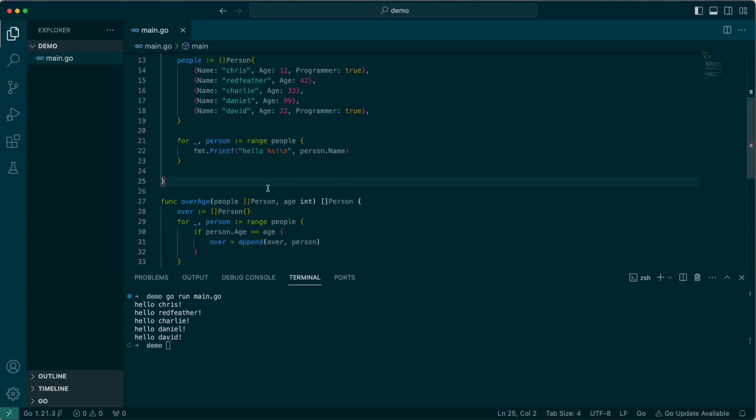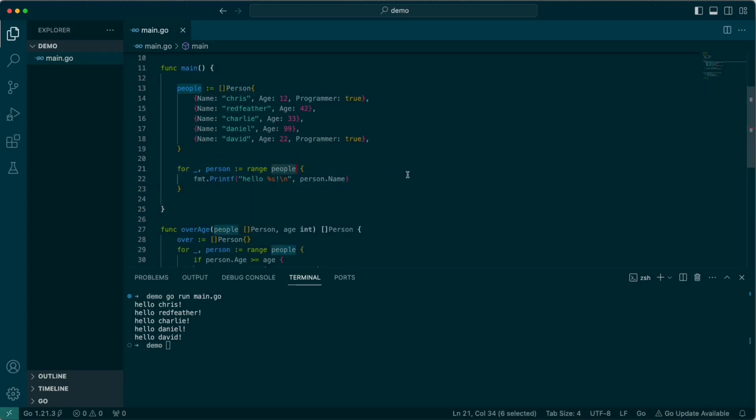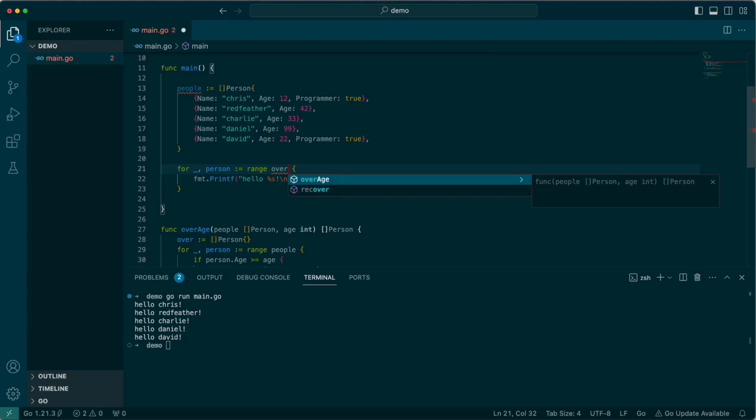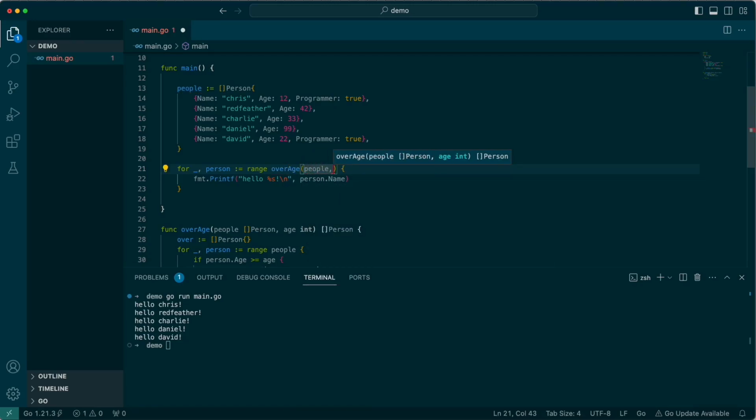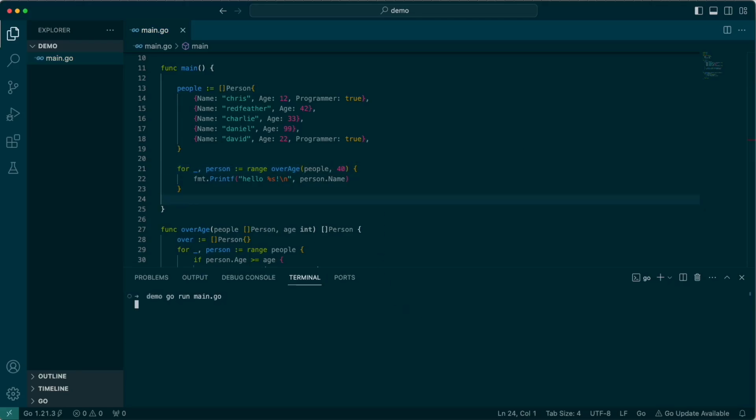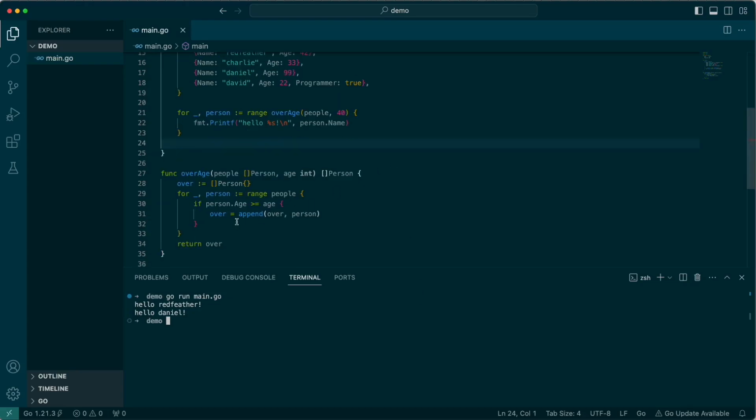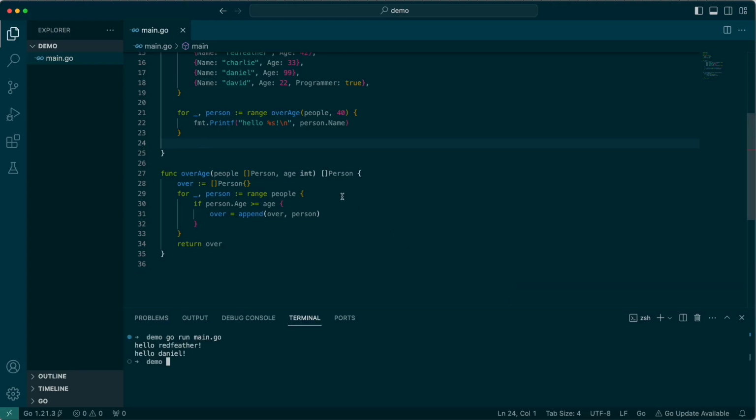And so now if we want to only print certain people that are over, let's say 40 years of age, we can call over age people and then our age of 40. And if we run our method again, we only have the two people who are listed as over the age of 40. So that's one way to implement functions and calls to do some sort of work.